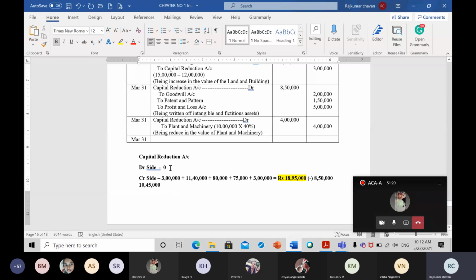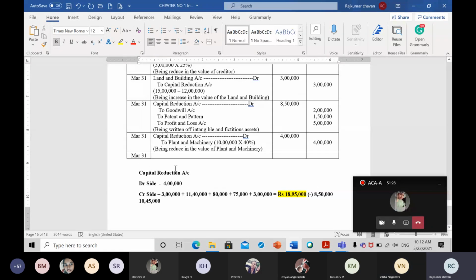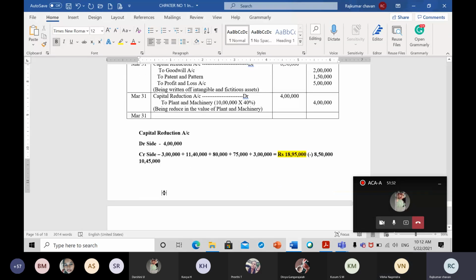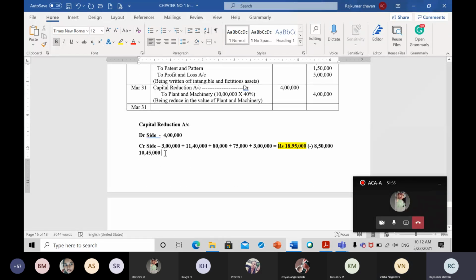In the debit side, only one item is there now: 4 lakh rupees. Correct? So if you take the actual value, finally how much will it come to? 6 lakh 45,000. 6 lakh 45,000 will be my balance.